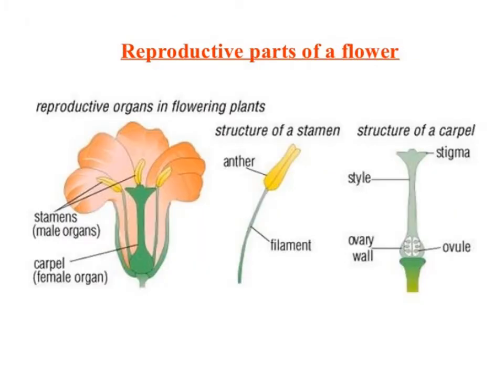You can see here the picture of flowers. You can see here the stamen and carpel or pistil. The stamen is the male organ which consists of anther and filament, whereas the carpel or pistil has three parts: stigma, style, and ovary. The ovary contains ovules. In the ovule there is an egg.